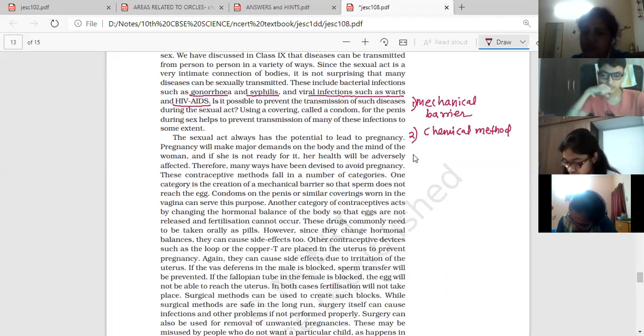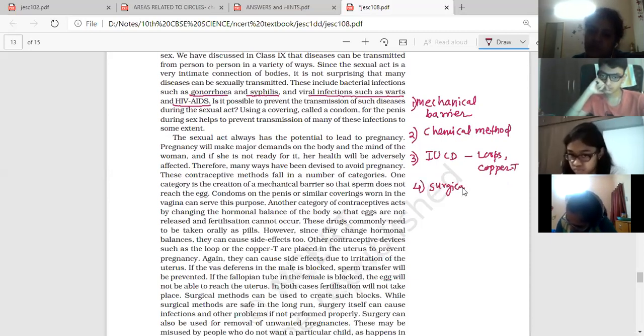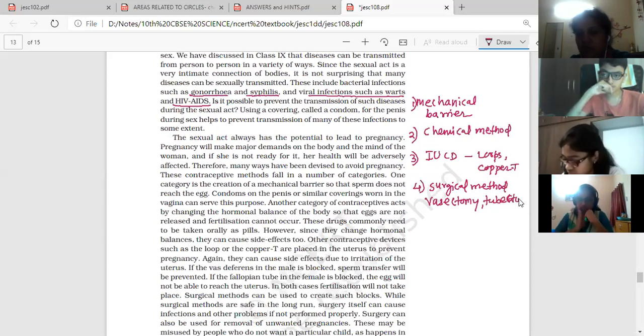Oral pills will come in this one. Third one is IUCD, intrauterine contraceptive device. In that you will get loops and copper T. And the fourth one is surgical methods. Surgical methods, vasectomy and tubectomy will come. Mechanical barrier, you will get here condom and diaphragm.